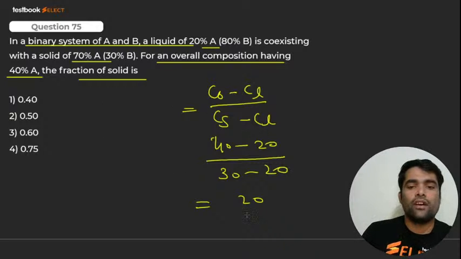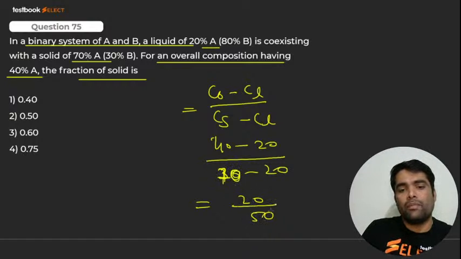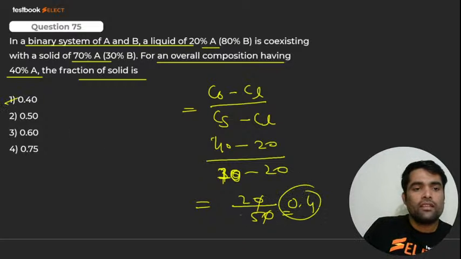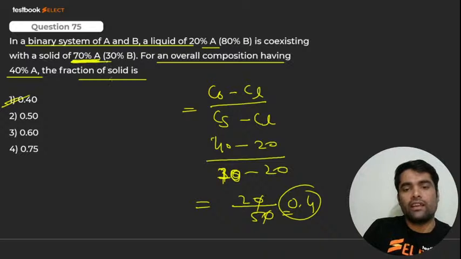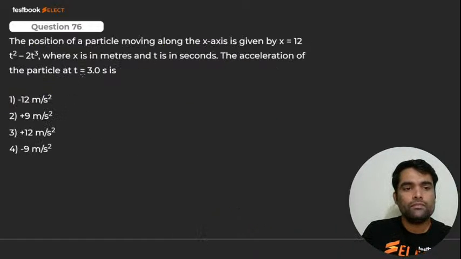Solid 70, right bro? It is 70. So it is 20, divided by 50. So it will be, my dear, 0.4. Solid is given 70 over here. I have taken 40. Sorry for that. Okay. Very good. We got it. Here we go for next.